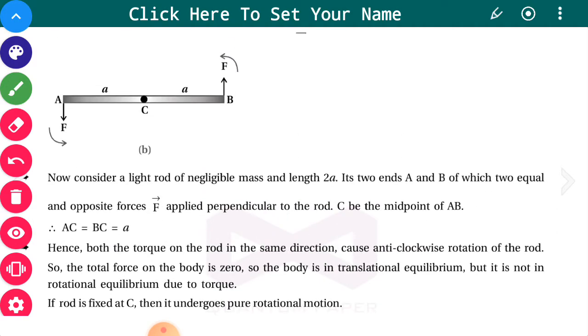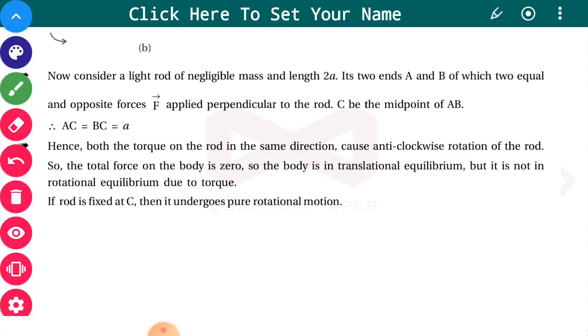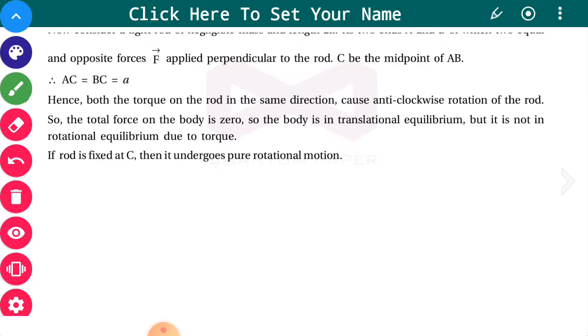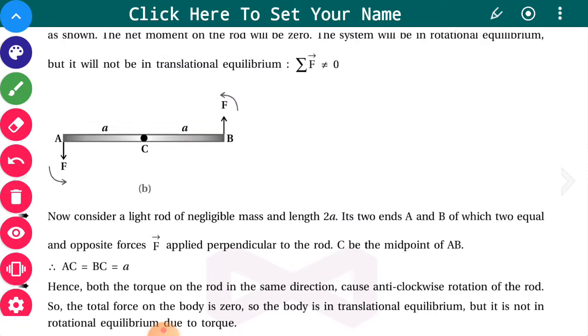So the total force on the body is 0, and the body is in translational equilibrium. It will not move in linear motion, but it will have rotational motion, so it is not in rotational equilibrium. And if the rod is fixed at point C, it will undergo pure rotational motion.